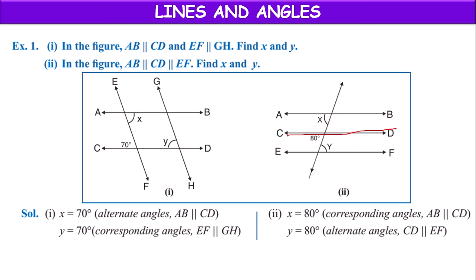And CD is parallel to EF, and this is the transversal. On the transversal's left side, this line downside, and on the right side, this line upside, opposite angles are equal, alternate angles. So Y equals 80 degrees. Like this, we can find the angles.